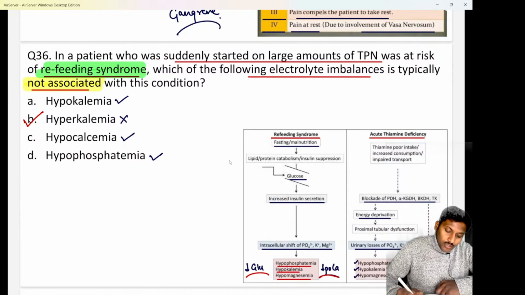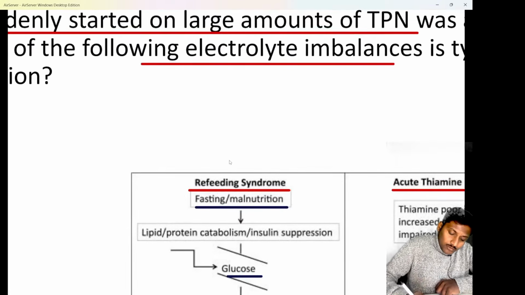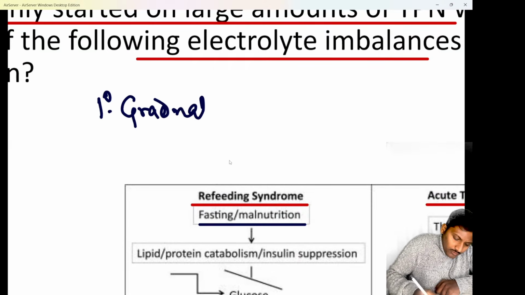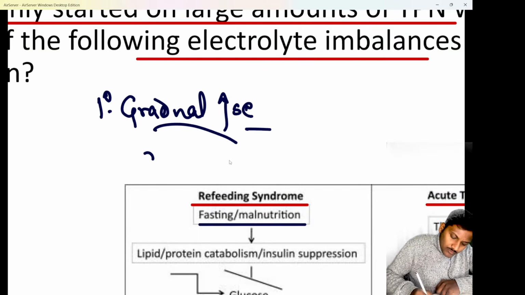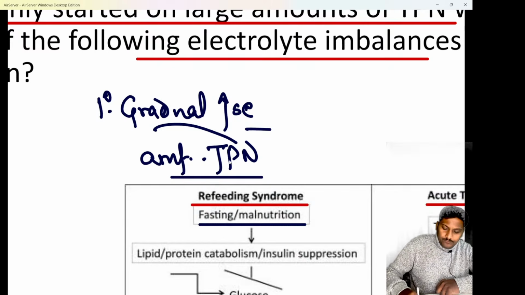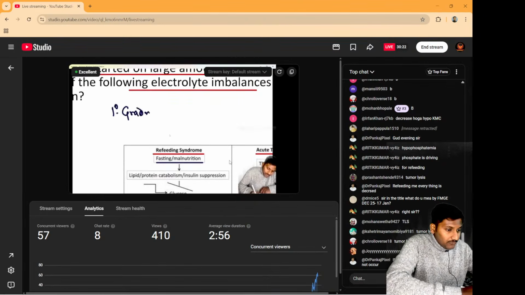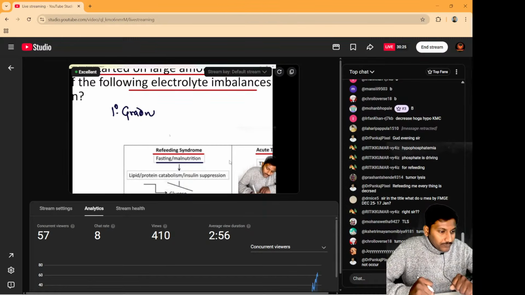So that is important. So how to prevent a case of refeeding syndrome? Remember, if you want to prevent a case of refeeding syndrome, gradually increase the amount of TPN. It has to be increased slowly; do not give a lot of TPN at once. So gradually increase the amounts of total parenteral nutrition given to a patient, especially the ones who are chronically malnourished. Hopefully you have, yes, please remember that is nothing else but tumor lysis syndrome basically.